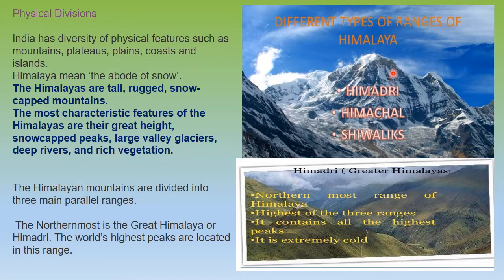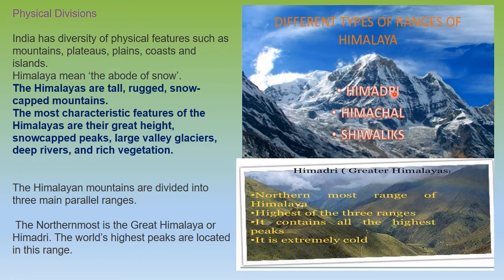Now the Himalayan mountain range is divided into three parallel ranges. Parallel in the sense that on the top, the first one is Himadri, then we have Himachal, and then we have the Shivaliks. This is the first one, the top one. Over here is the second one, and these are the lowest ones.